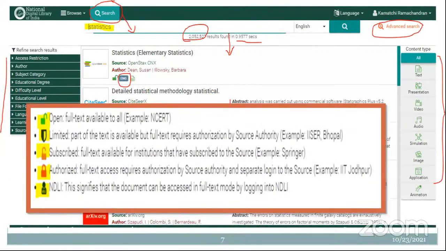And this is about the type of content, which you should have some sort of idea. Whenever you are looking for certain content, you are able to see different kinds of locks here. You are able to see an open green color lock, which means that open full text is available for all to access. And if it is a triangular image, a limited part of the text is available, but full text requires some authorization by the source authority.